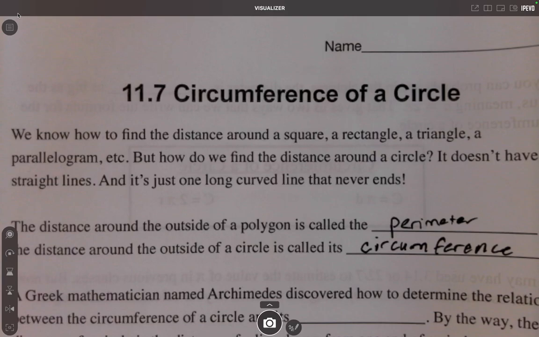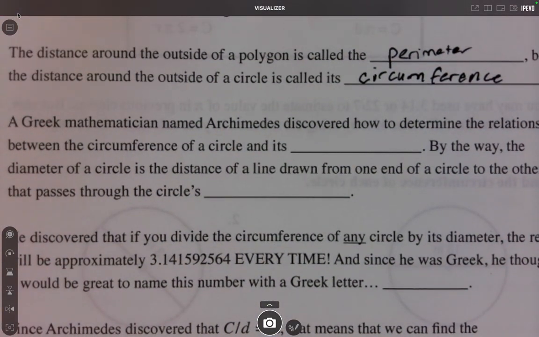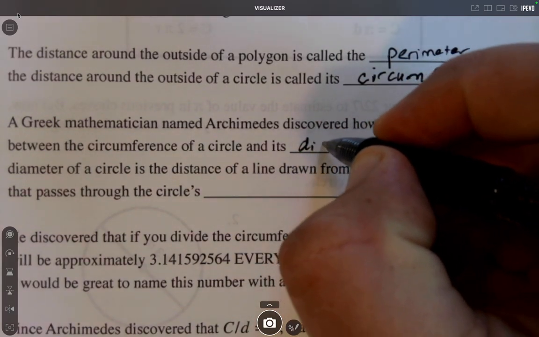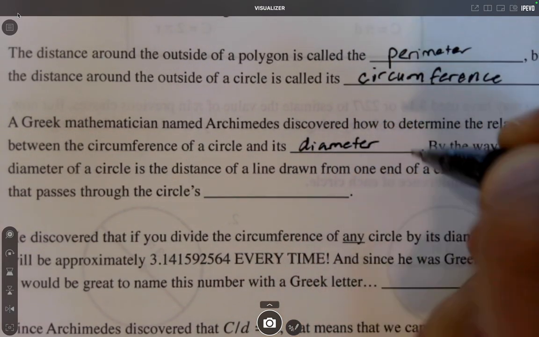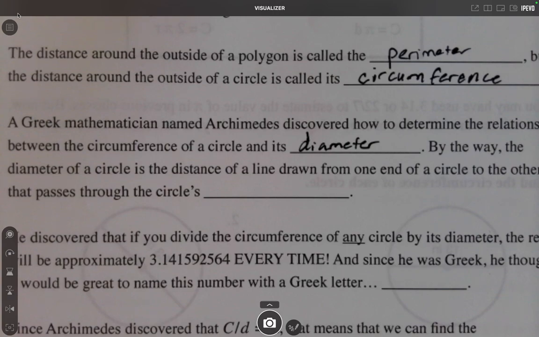So this very, very smart man named Archimedes discovered how to determine the relationship between the circumference of a circle and its diameter. Because to us, we might think, oh, we've known this for a long time, like all our lives. Fair. But this was something they didn't know for thousands of years. But Archimedes really thought there has to be a relationship that's true, no matter how big the circle is. There's got to be a relationship between the circle's diameter and its circumference.